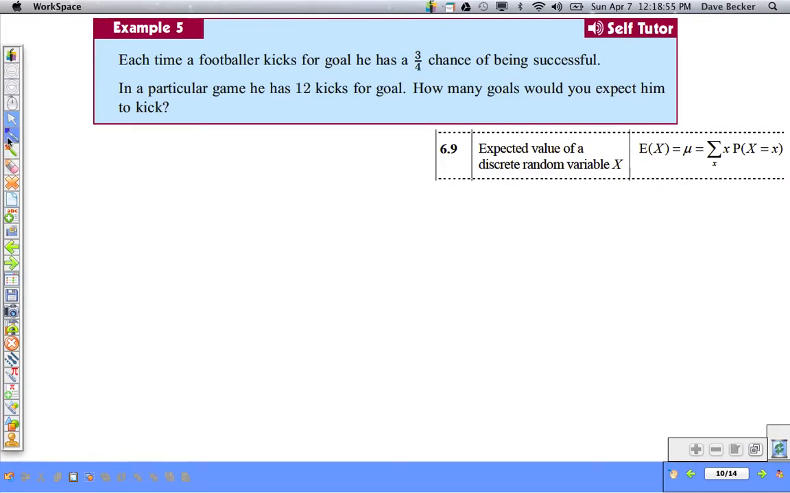So we will start off quite simple. Each time a footballer, thank you Australia, kicks for a goal, he has a 3/4 chance of being successful. In a particular game, he has 12 kicks for a goal. How many goals would you expect him to kick? Well, it's equal to the number of trials times the probability. So that's just simple. It's 12 times 3/4, and 12 times 3/4 is 9. Very simple. We would expect him to kick 9 goals.